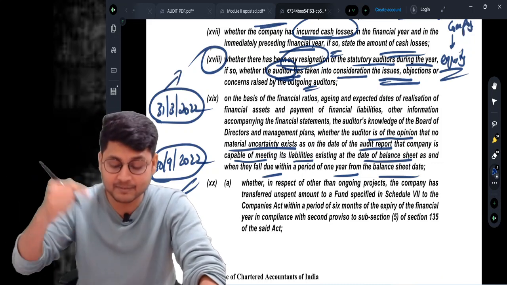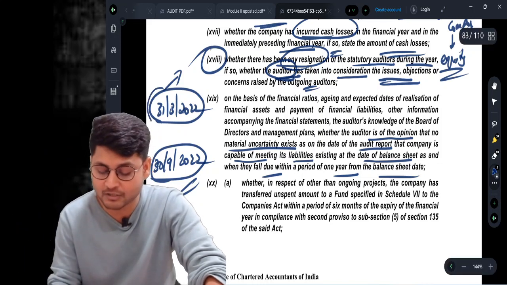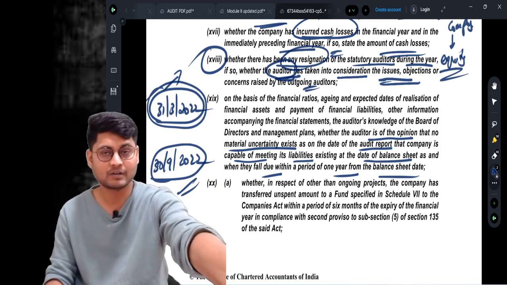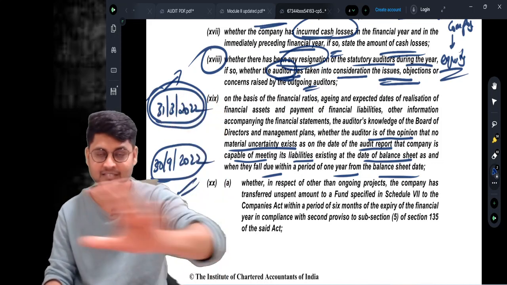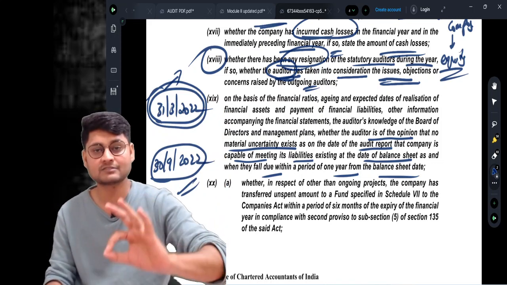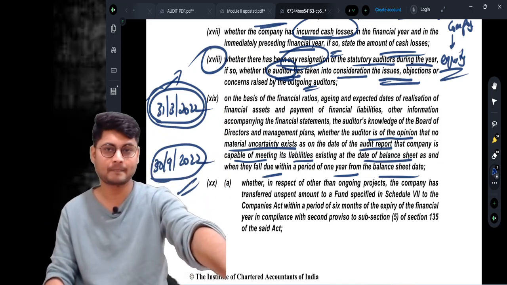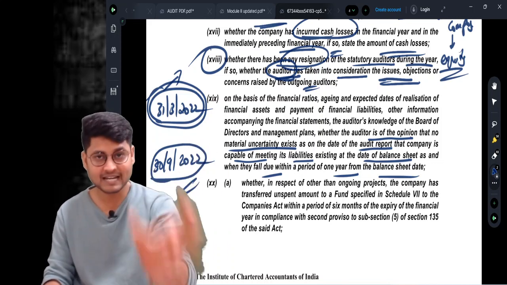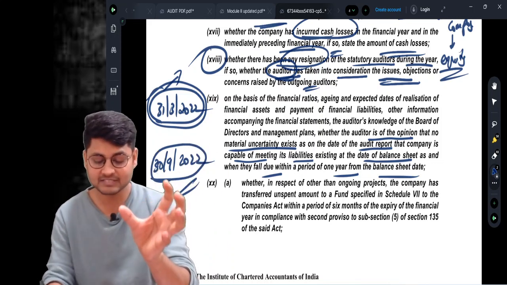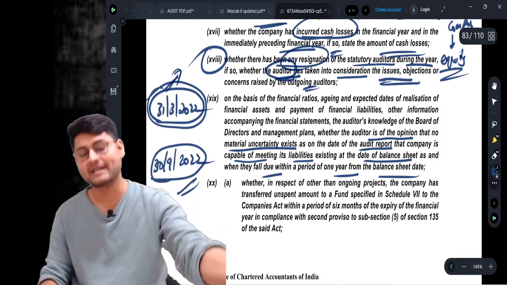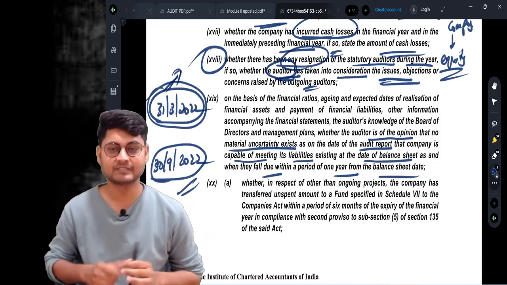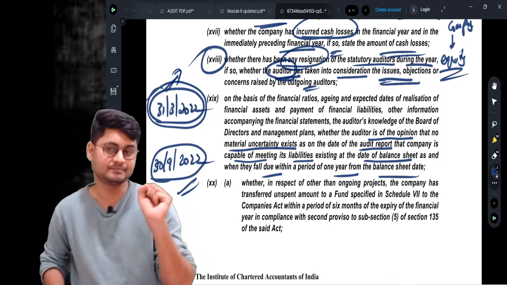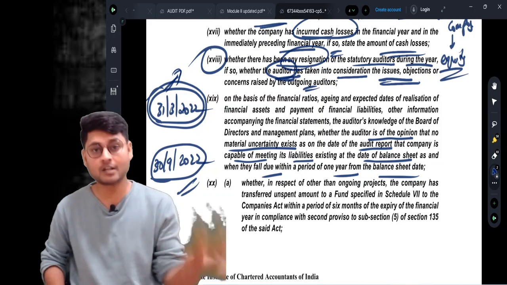The company is capable enough to pay these liabilities, and it happens within 1 year. So for 1 year, there is no material uncertainty that the company is not going to pay the money. The company is capable enough to pay back whatever liabilities are there on the balance sheet date within 1 year of the balance sheet date. That is what the opinion shall be with the auditor. Whether this opinion is there or not, we need to report.